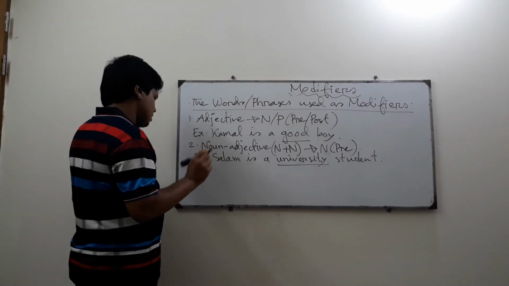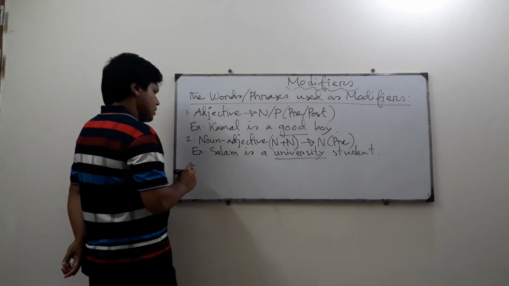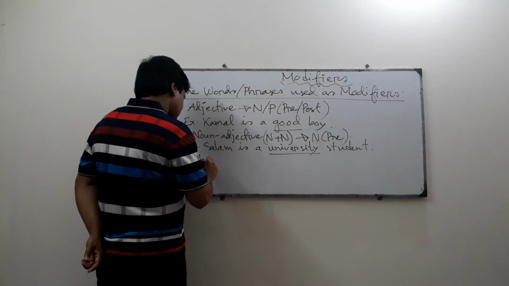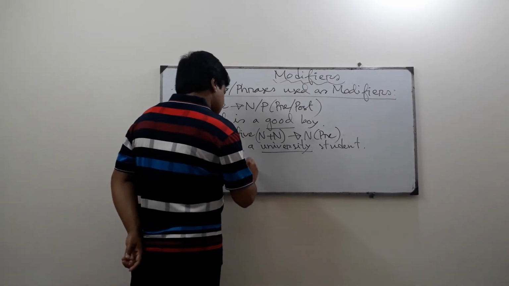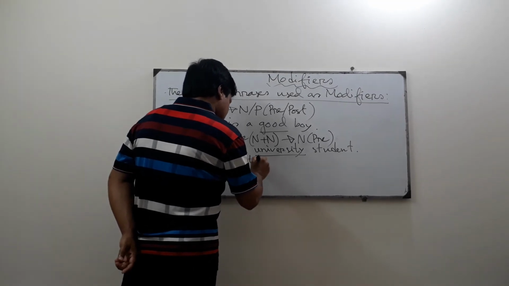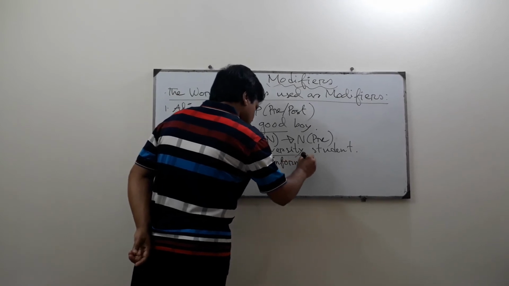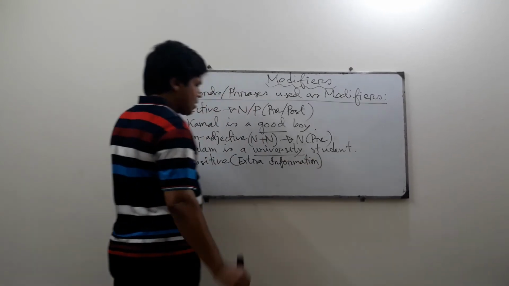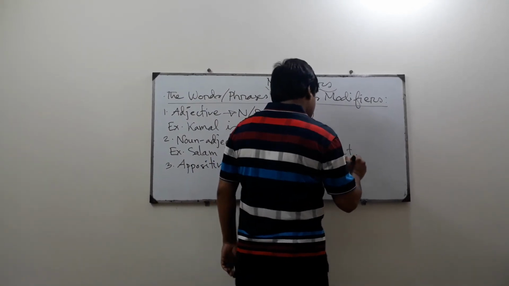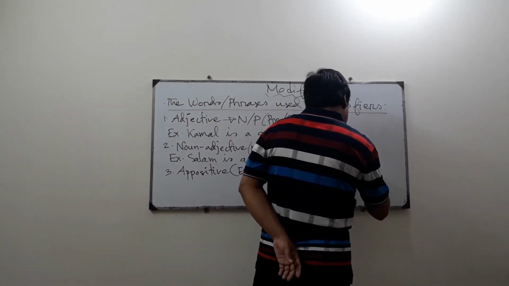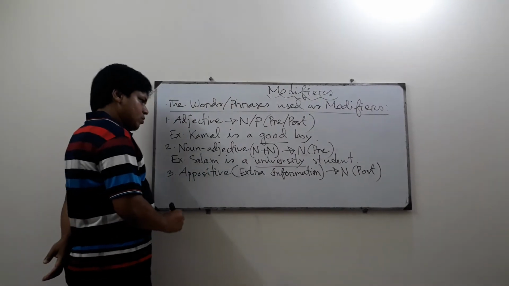Then we will discuss the use of appositive. Actually, appositive is an extra information about a noun. So, appositive modifies a noun and it's a post modifier. An appositive is a post modifier. For example,